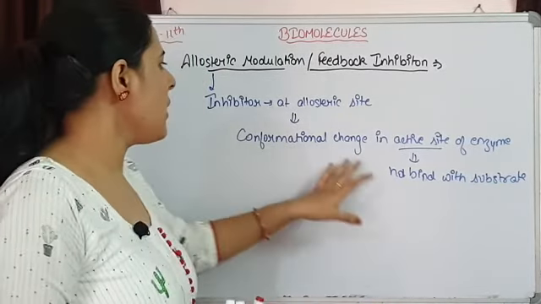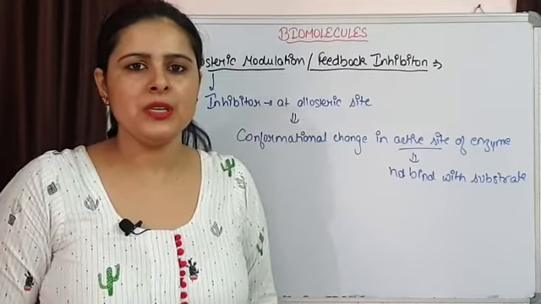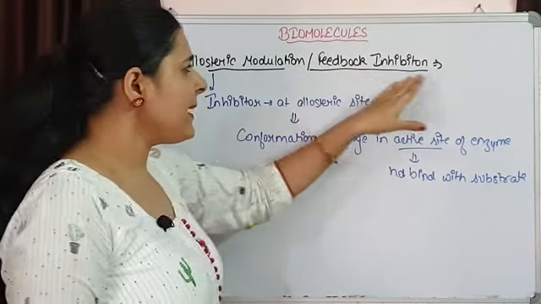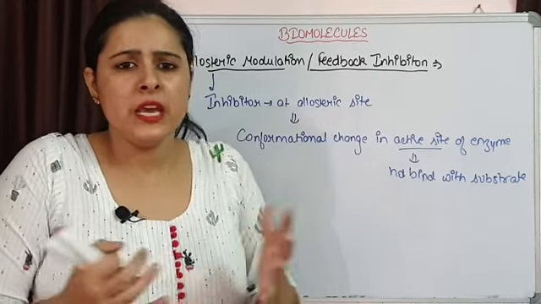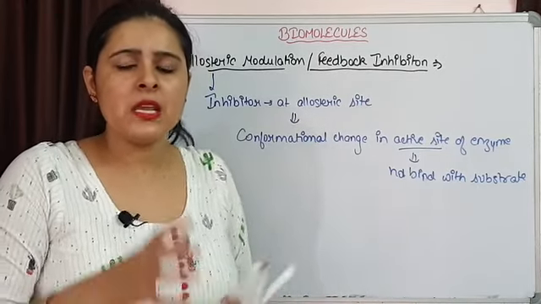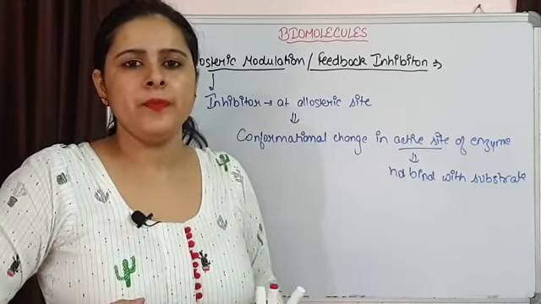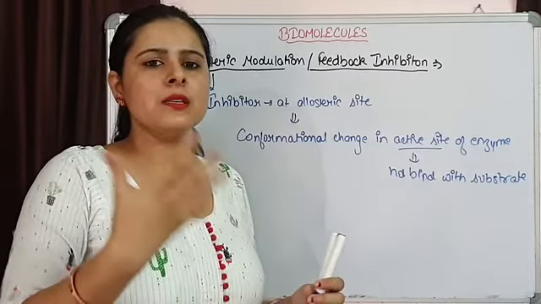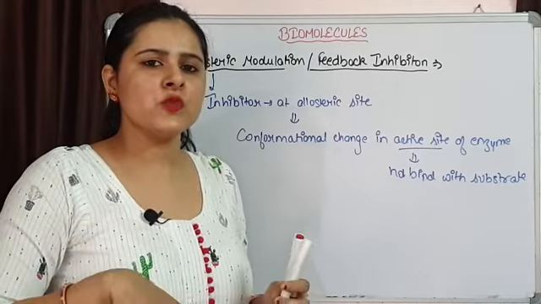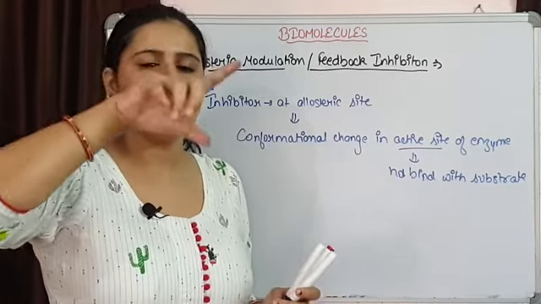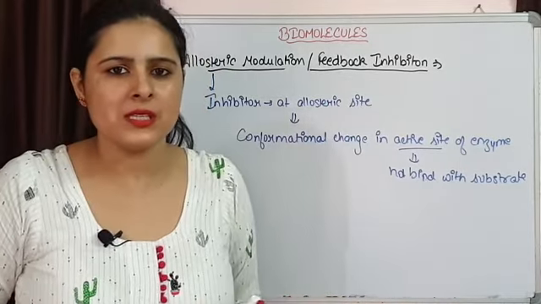So this is how allosteric inhibition is taking place. Feedback inhibition simply means a feedback mechanism is taking place. Feedback mechanism simply means whenever an enzyme, or you can say a protein, is synthesized in more concentration, then that is responsible for the inhibition of its own synthesis.